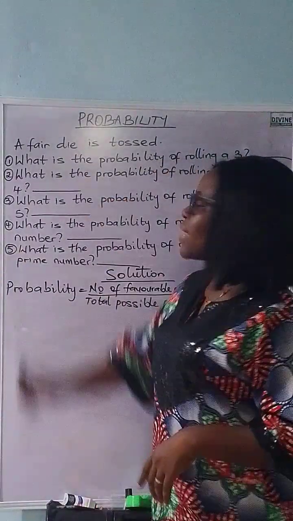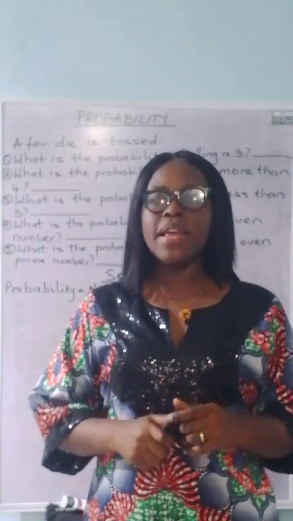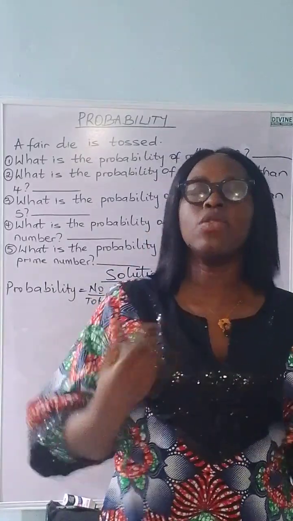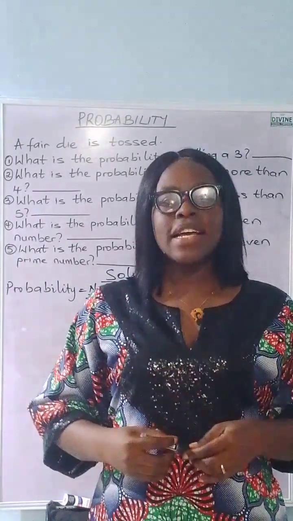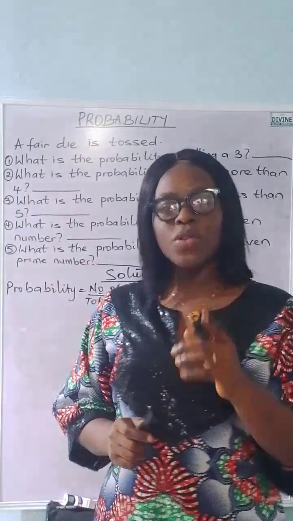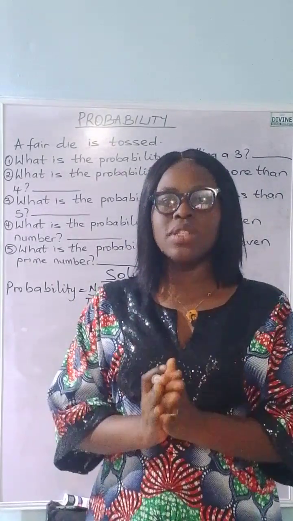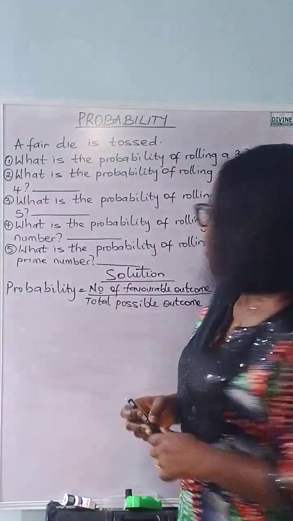The statement states that a fair die is tossed. When we say die, we mean that thing we use for playing Ludo, that we usually call dice. Good. That is a die. And we all know that that die contains numbers 1 to 6. Every good die contains numbers from 1 to 6. So let us write it out.